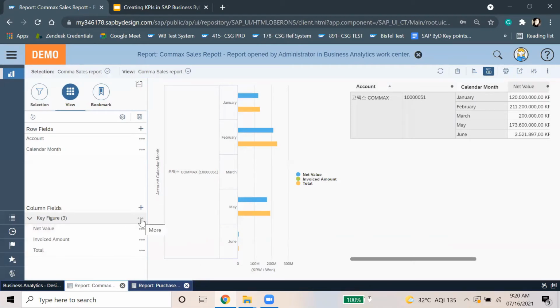I'll click on these three dots in the key figure column fields, and here the net value. We have the option to create different KPIs based on different key figures.